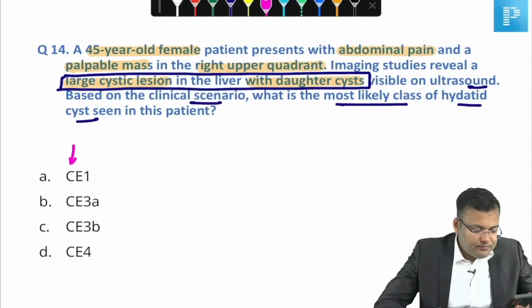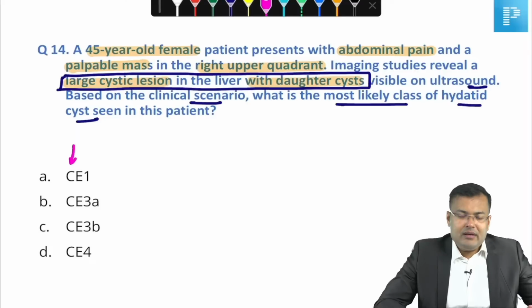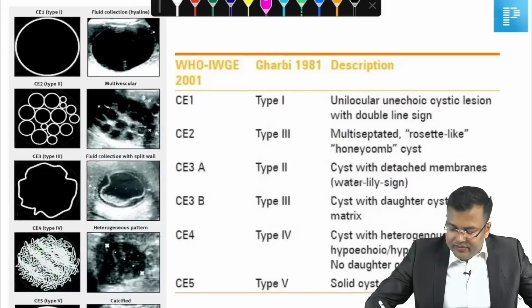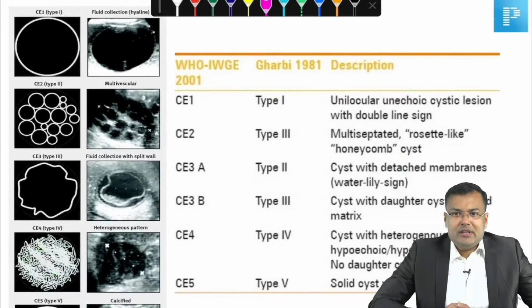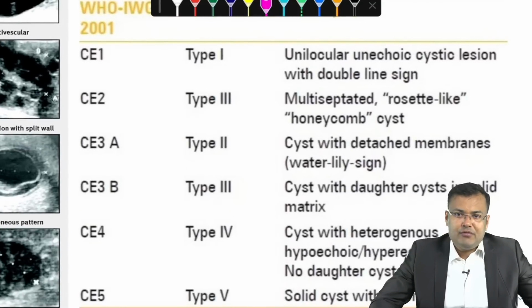Sophia, Subhash, Pallav Upadhyay, VK, Pandit Akshay Sharma. Clear? So, the majority is not correct. Okay. So, let us discuss the sonographic signs. First, what is Gharbi's classification? Gharbi's classification divides cysts into 5 types, 1, 2, 3, 4, 5.